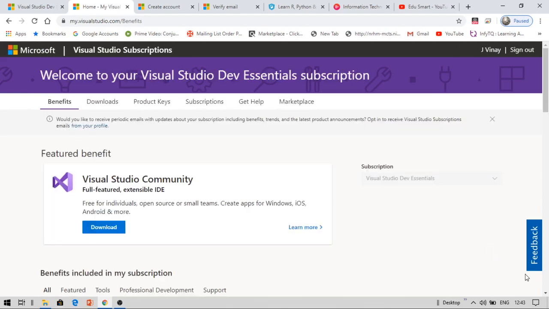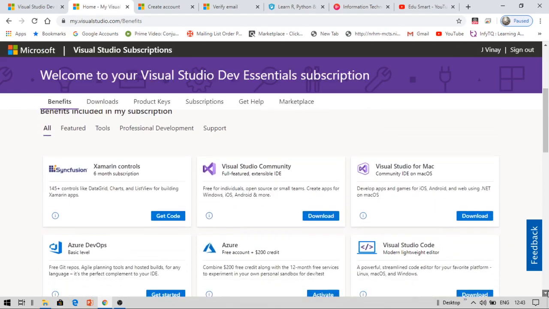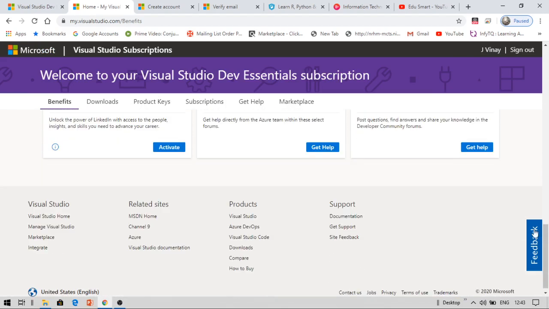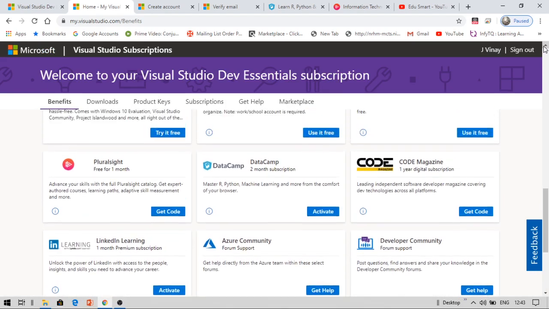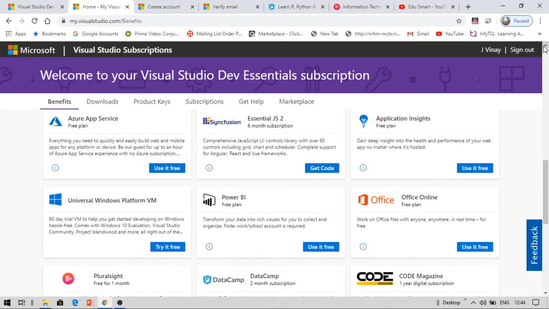This is taking some time to load. Okay, now you can see all of this. Now these are all available here. You can get these many courses and certifications absolutely for free. You can see this DataCamp, Pluralsight, etc. And I have also seen this LinkedIn. You can also get that.